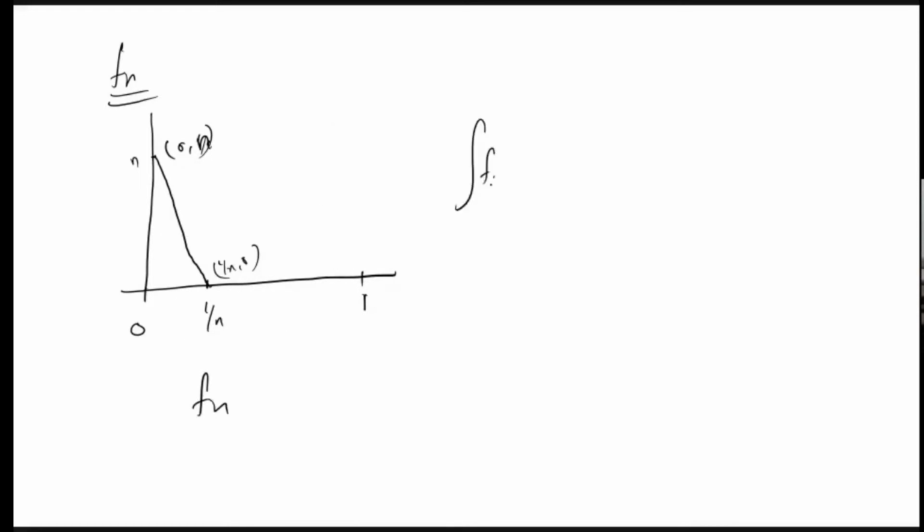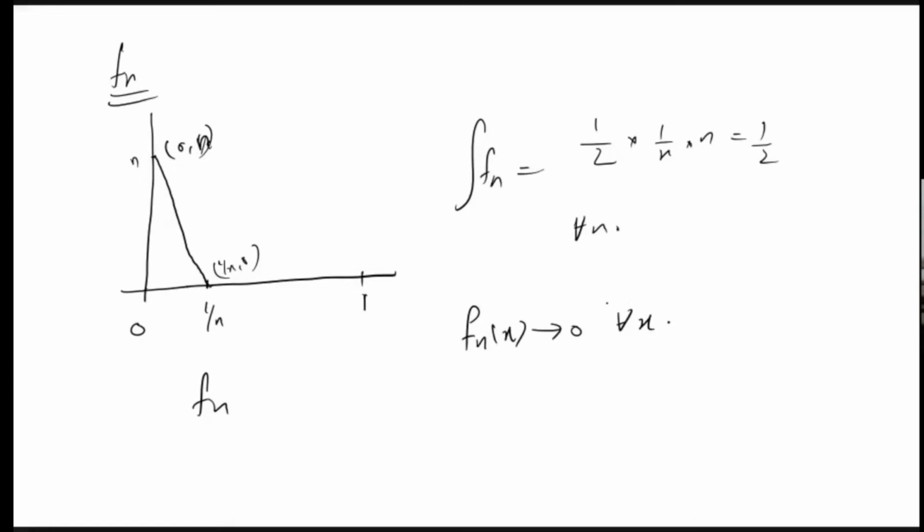What will be the integral of fn? The integral of fn will be half into 1 by n into n. So it will be 1 by 2 all the time, right? Half into 1 by n into n, which is equal to 1 by 2. So the integral of fn is equal to 1 by 2 for all n. What can you say about the convergence of fn? Take any point here, then after some stage, this graph will come here and the function will be 0 after that. So fn of x is converging to 0 for any x.